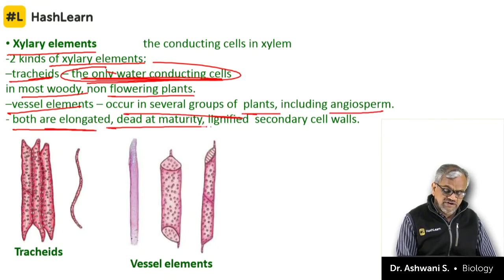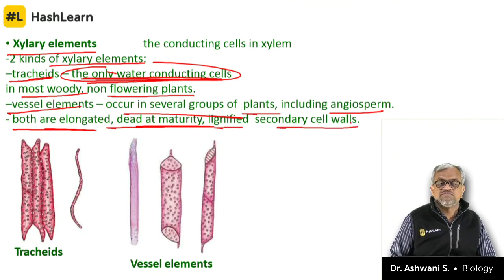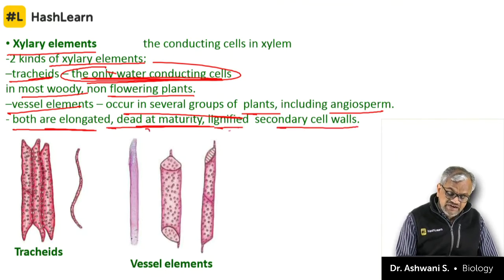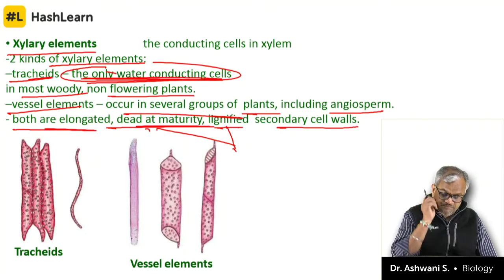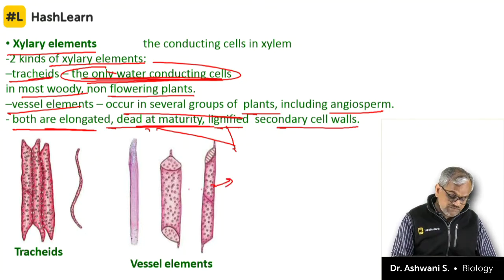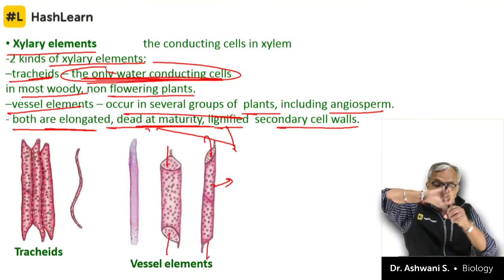In most woody and non-vessel, occur in several group of plants including angiosperms. Both are elongated, dead at maturity, lignified secondary cell wall. Because they are dead and lignified, do remember, they are able to conduct water. You can see the shapes. This is like a tube, like connectivity, one above the other, pipe-like structure.